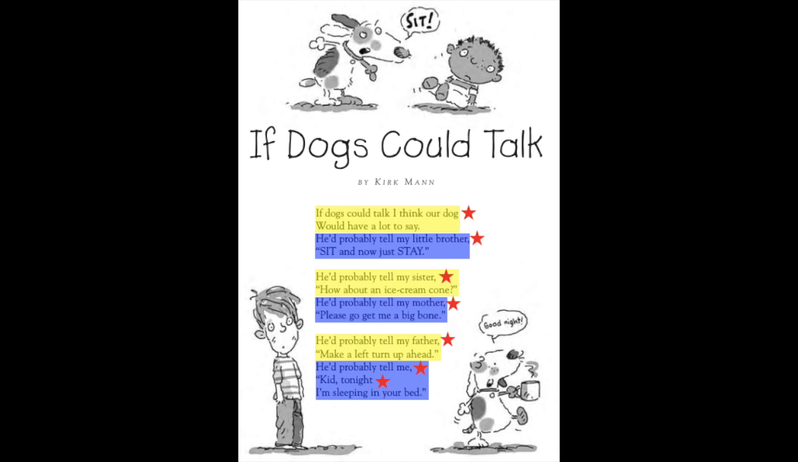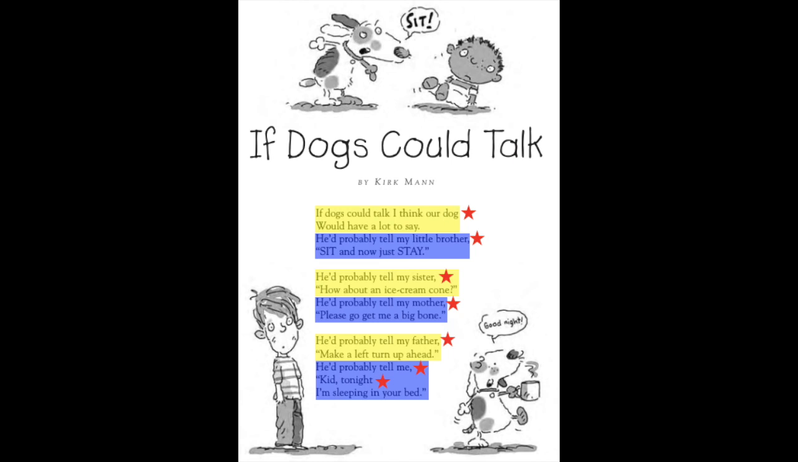But what this poet decided to do is break that long sentence, which would have been a full line if it was on the page, between dog and would. So the first line says, if dogs could talk, I think our dog. And then the second line, after the break, says would have a lot to say. So that is one sentence, but the poet decided to break that sentence and that line into two.